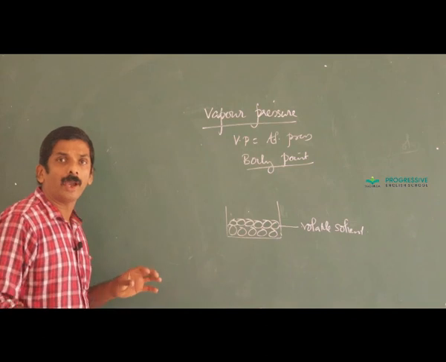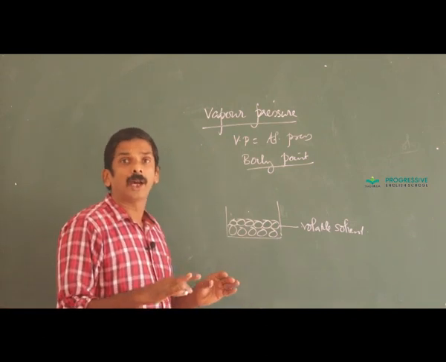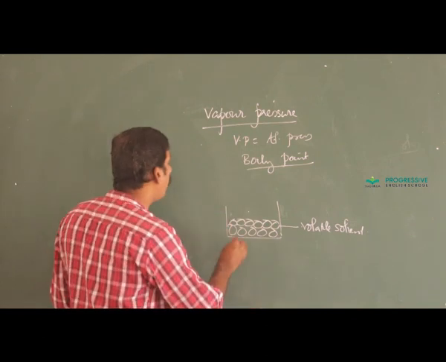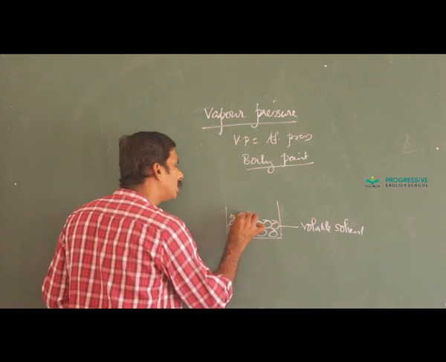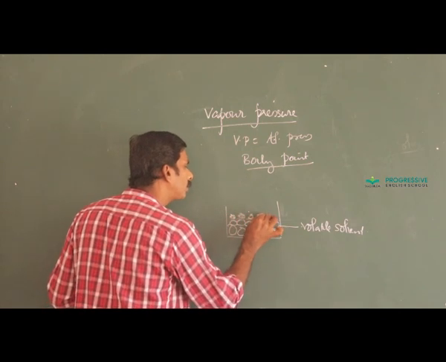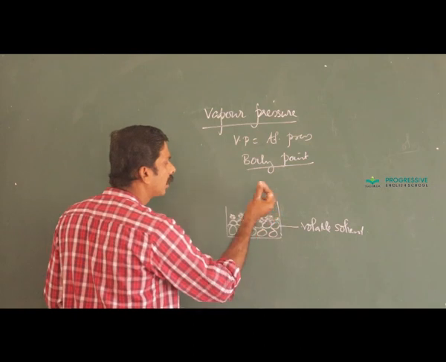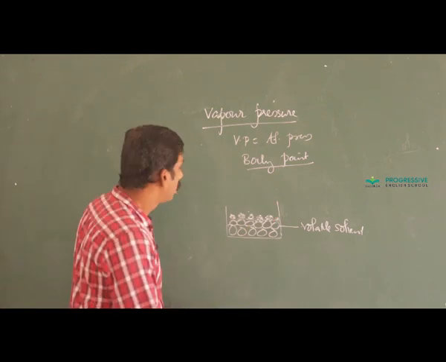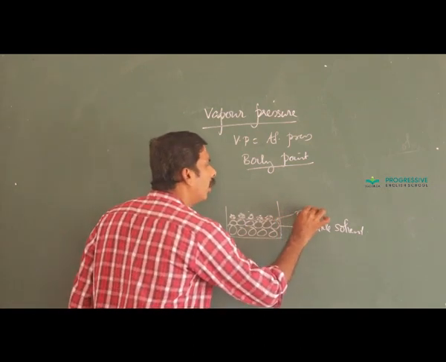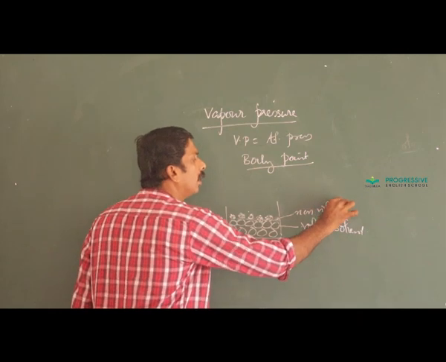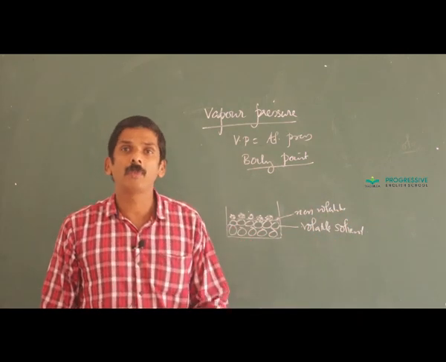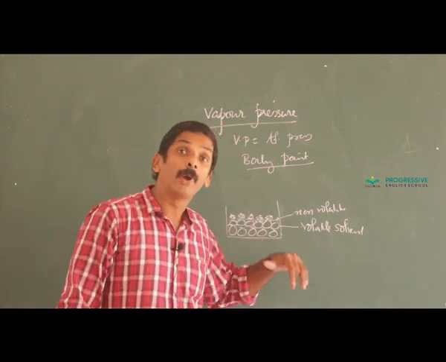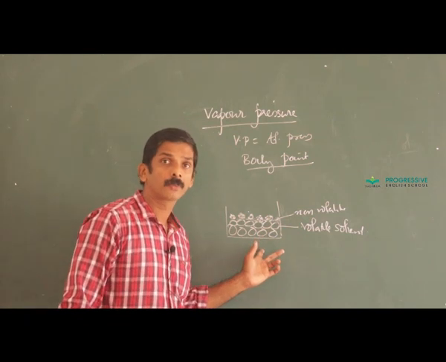To that we add non-volatile solute. Some non-volatile solute is added to this solvent. The solute is non-volatile. Can you say what happens to the vapor pressure of the solution as compared to pure solvent?